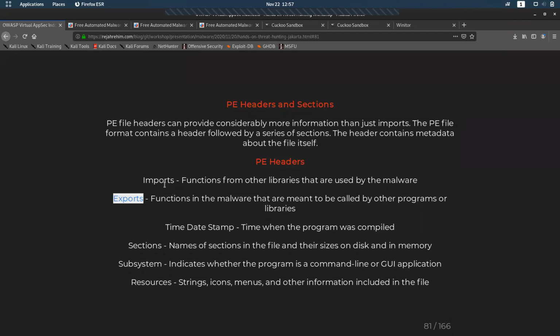In headers we can look into imports, exports, time date stamp, the time it was compiled, sections, names of sections, subsystems, and resources like strings, icons, menus. We can find all this in PE headers.